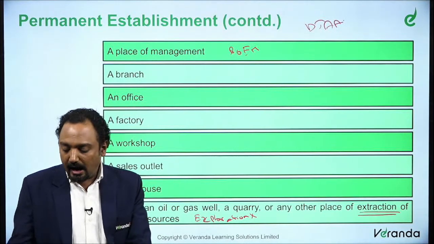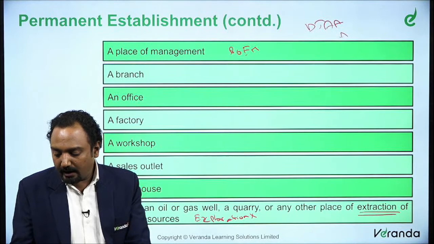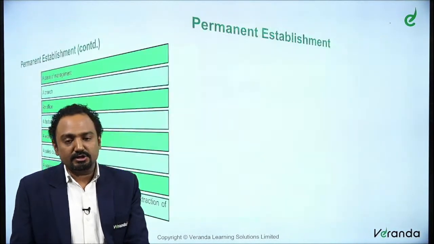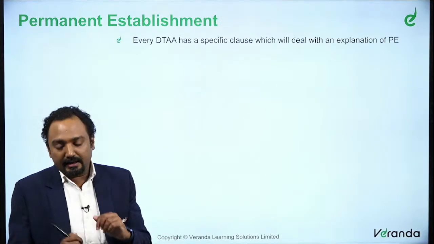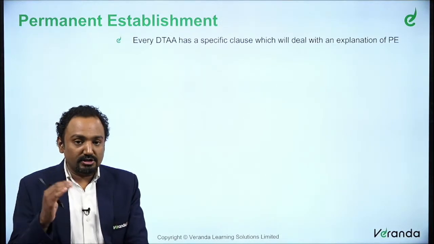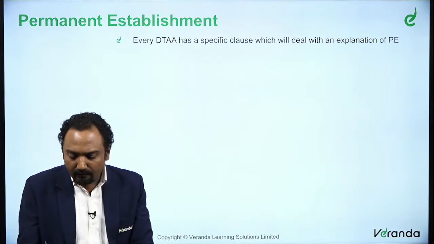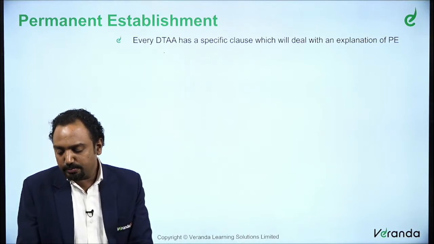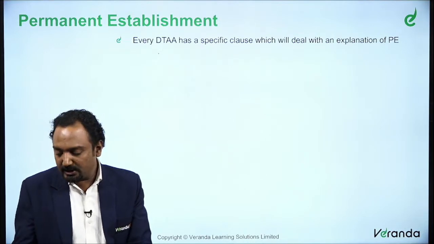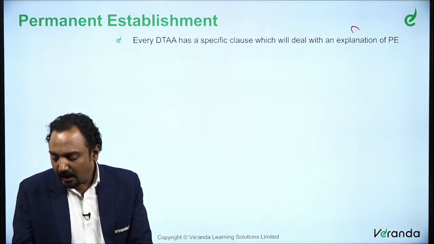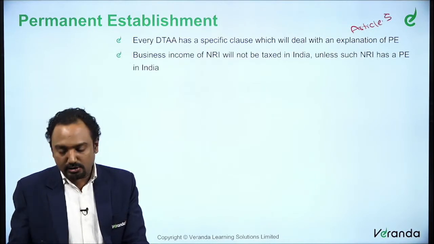So DTAA Article 5. Article 5 is primarily the article which discusses this permanent establishment. So they say that it is applicable, that is, these are the locations which are considered as a permanent establishment. Every DTA has a specific clause which deals with an explanation of this. That's what we call Article 5, predominantly the article which talks about this.